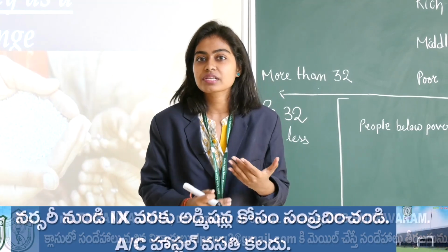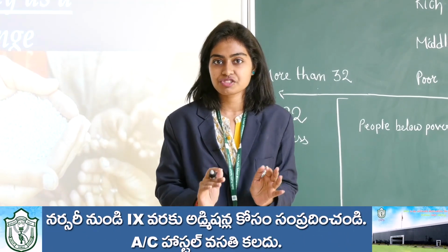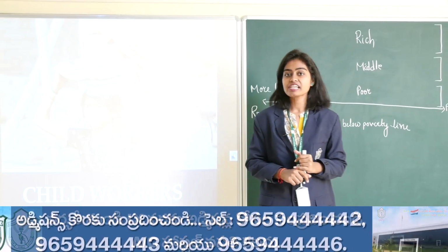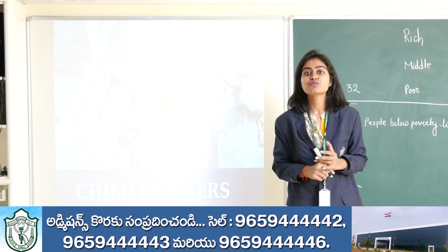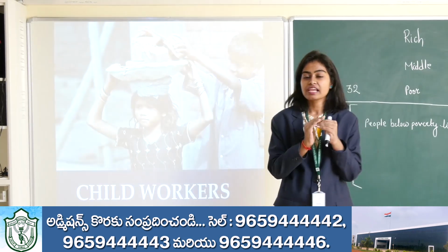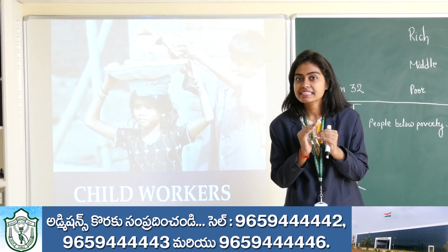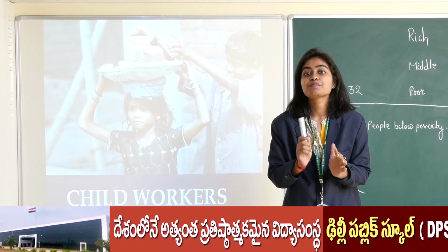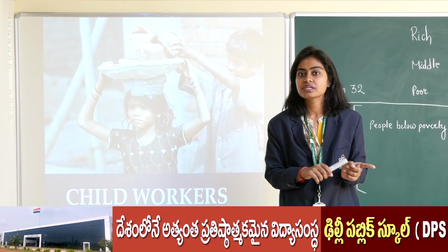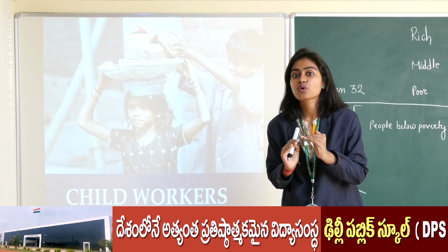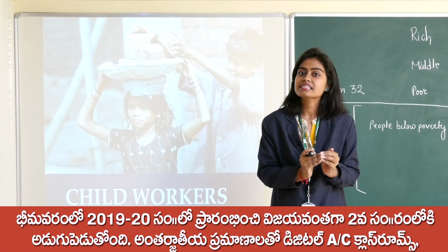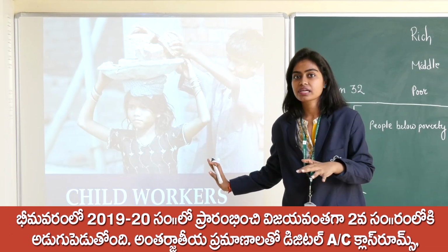So let me show you some pictures and I will try to explain what is going on in this picture. Okay, this is child workers. So what is a child worker? A child under the age of 14 years, if they are working in some places and are deprived of their childhood, they are known as child workers, which is actually illegal in India. Still there are some places where it is continuing.